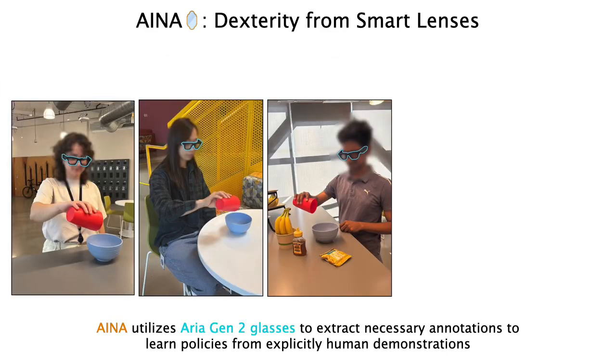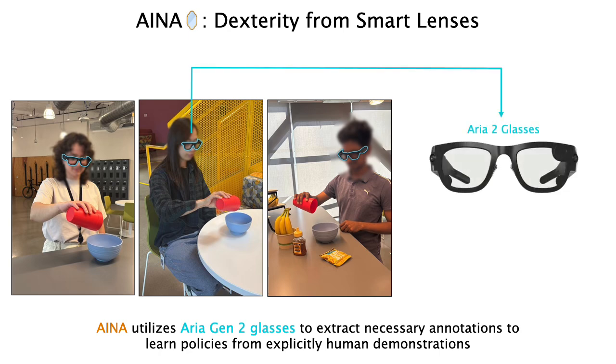RU2 glasses are lightweight and portable, feature a high-resolution RGB camera, provide accurate onboard 3D head and hand poses, and offer a wide stereo view that can be leveraged for depth estimation of the scene. This hardware enables extraction of 3D hand and object poses from in-the-wild demonstrations.